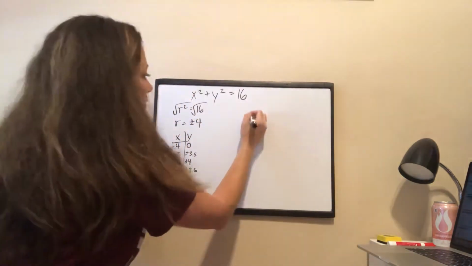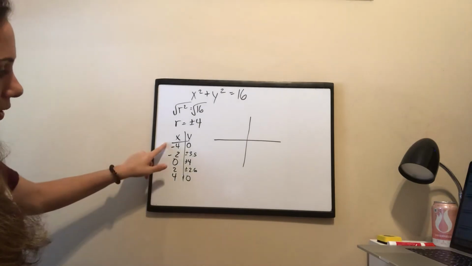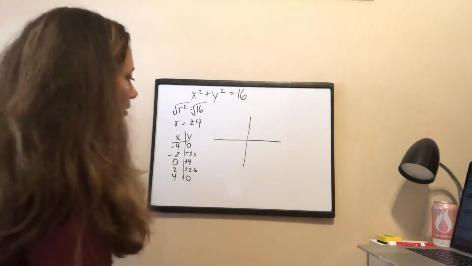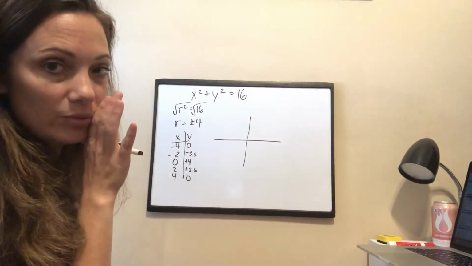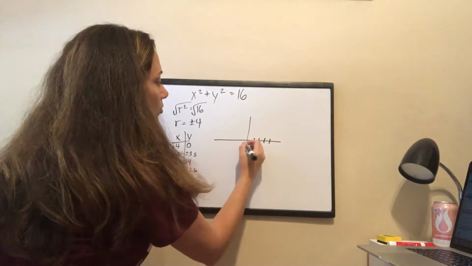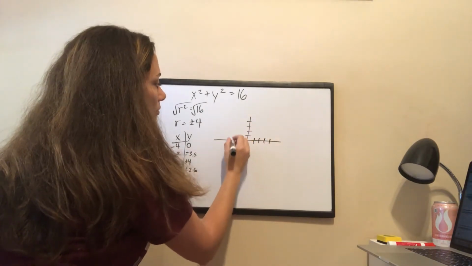Let's plot. So I see here that my x's need to go to 4 and -4. My y's need to go plus or minus 4. That makes sense, doesn't it? That the radius would be 4 both directions. All right, so 1, 2, 3, 4, in each direction. I got my